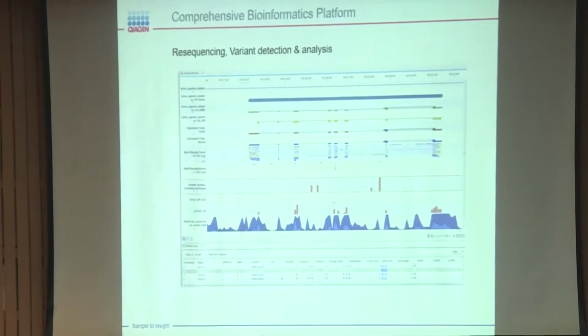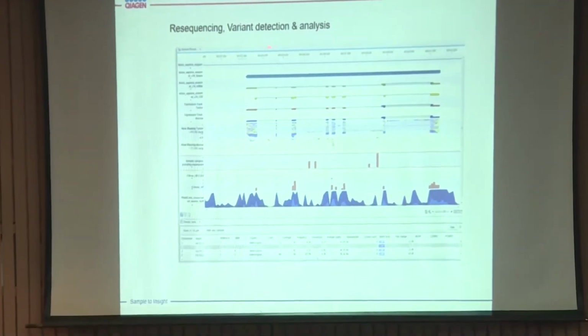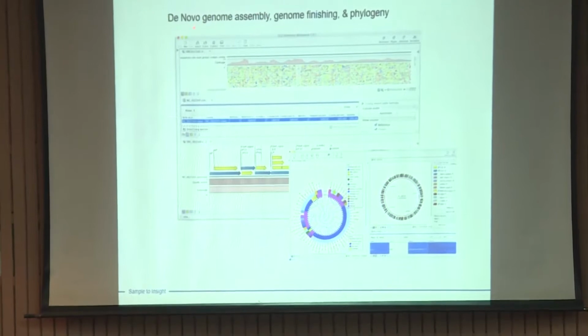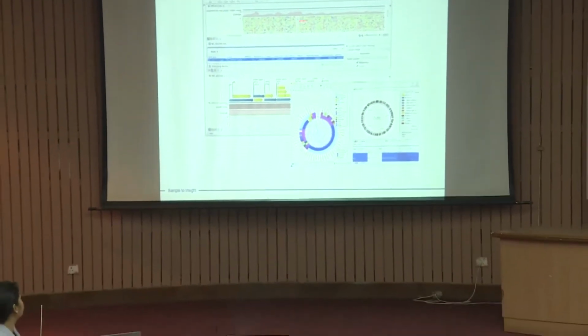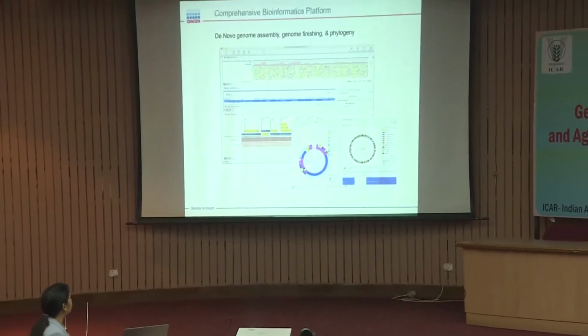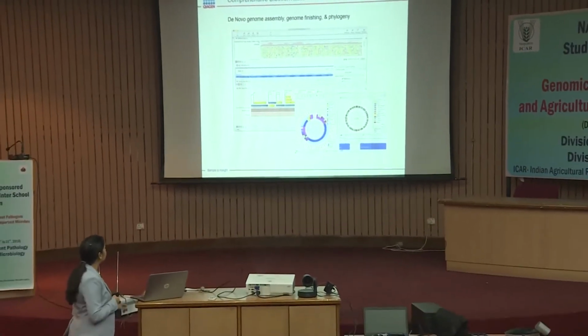So, these are just a few screenshots to show you in what form you can see your data. Suppose you are doing resequencing or variant detection, it is a kind of screenshot of how your data will appear. In case you are doing de novo genome assembly or genome finishing or phylogeny, this data will be there like contigs and other things.